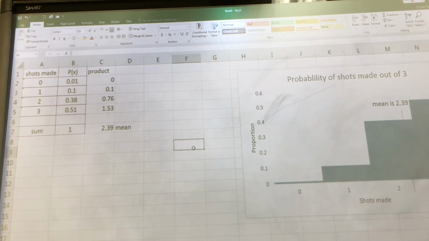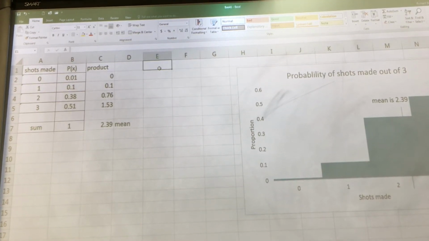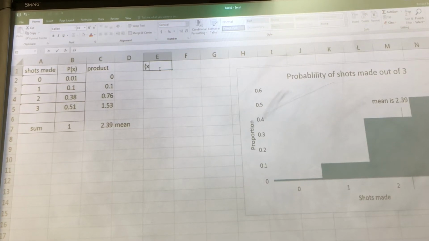Take the square root of that. Okay, so we're going to try this first formula first. In this case, it says x minus mu squared.